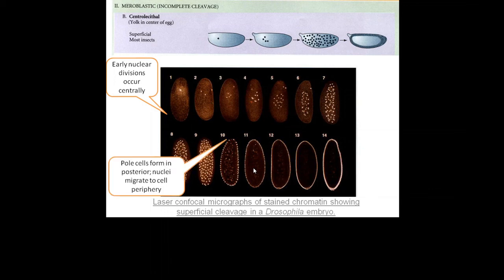From the 10th division onwards, pole cells form in the posterior, and the nuclei, along with their cytoplasmic islands, migrate towards the cell periphery. So this results in a syncytial blastoderm, where only nuclei are present and the cells do not have distinguished cell membranes. So the only cell membrane present is that of the egg.